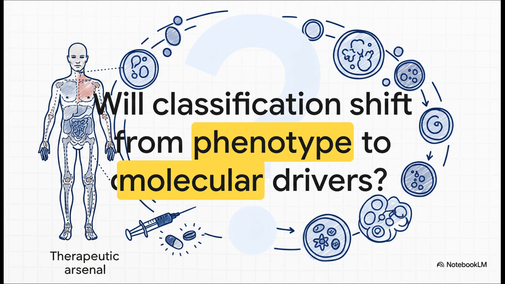Right now, our classification system, even this advanced VVV framework, is based on clinical phenotype, on what we can see and observe. But as our treatments get more and more precise, targeting specific cytokine pathways and molecular drivers, will our very definition of these diseases have to change too? Will we one day classify them not by what they look like, but by what's driving them on a molecular level? That question right there really encapsulates the future of rheumatology and our ongoing quest to understand these incredibly complex disorders.